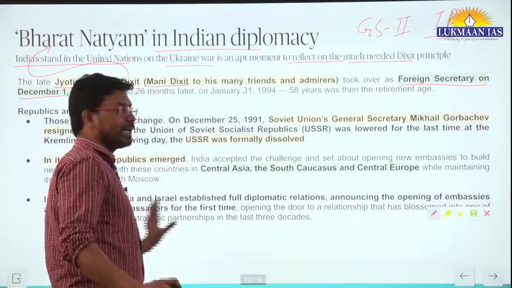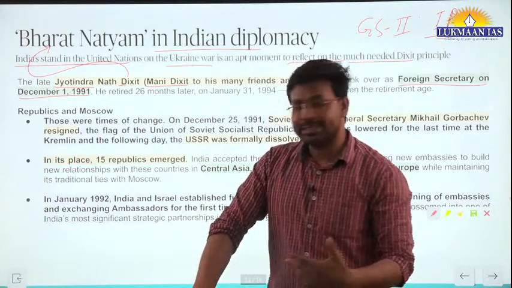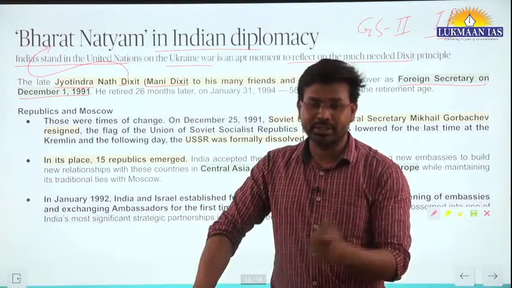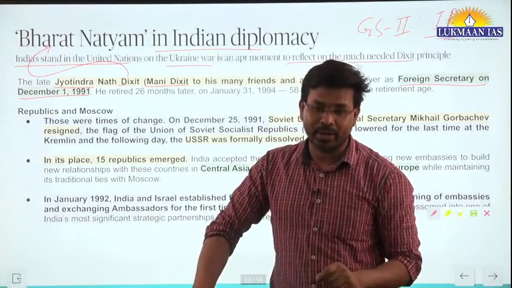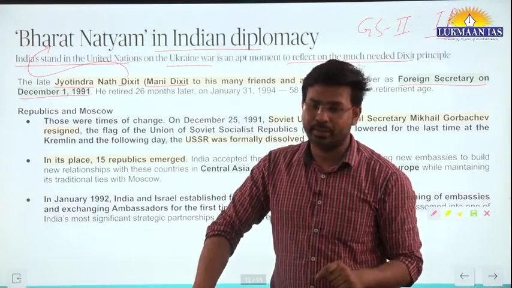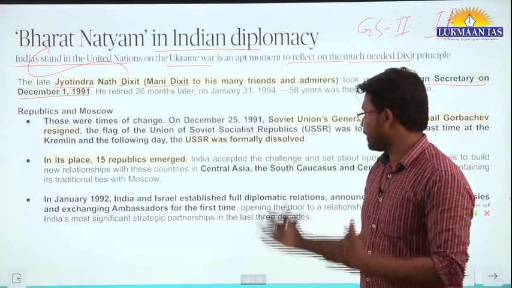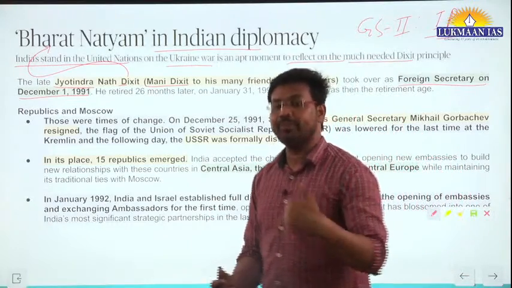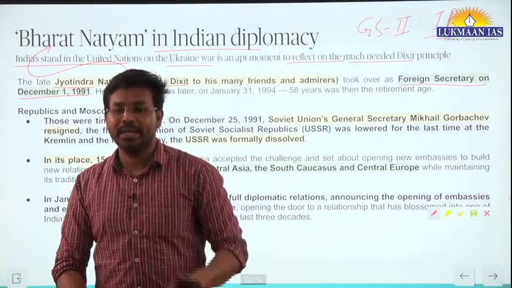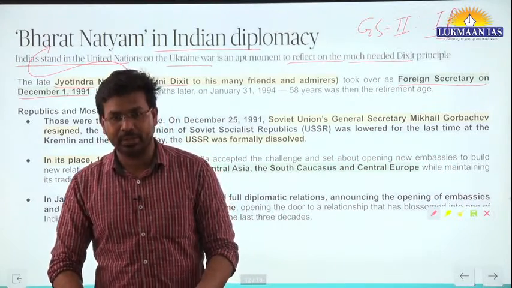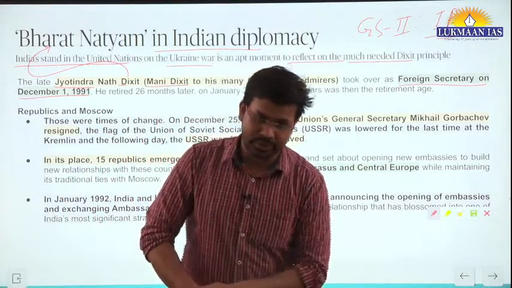In this article we are going to discuss some of the foreign policy measures taken by India during the prime ministership of Narasimha Rao, during the government of Narasimha Rao. We are going to discuss it in detail. These will be factual information, but it will take us back to history, post-independence history. So this article is also relevant to post-independence history. So let us discuss.